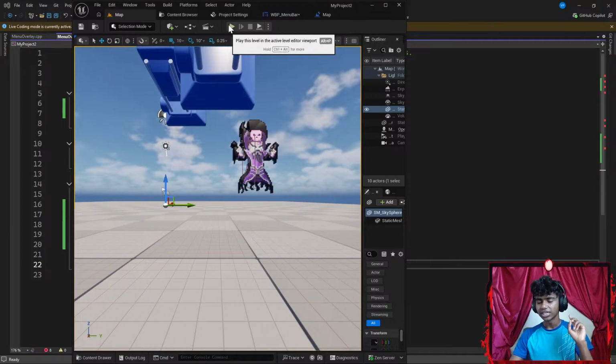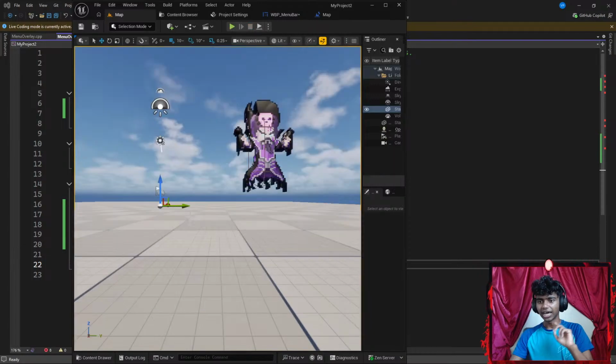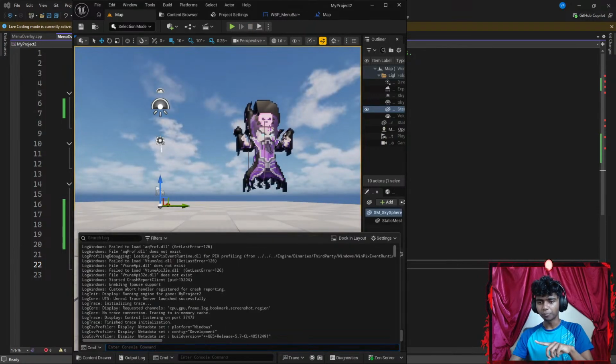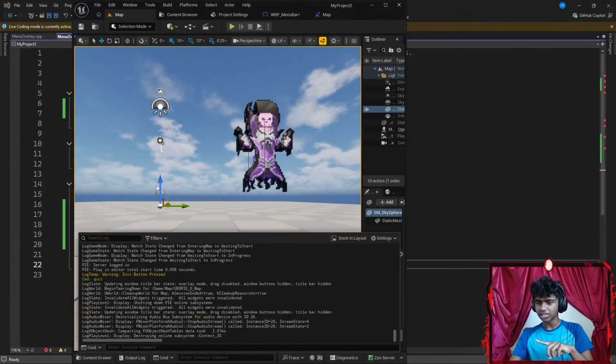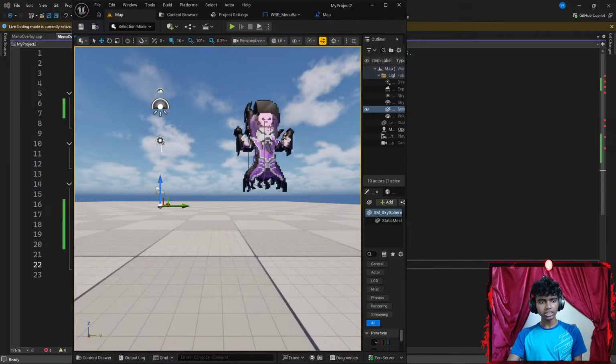Okay. Guys, this is kind of fun though. When I start the program, I can end the program by clicking end, and in my output logs, I'm pretty sure it says that. There we go. This is my UE log. It says log temp warning exit button. It said that before as well, I'm pretty sure. Okay, that's pretty much it.